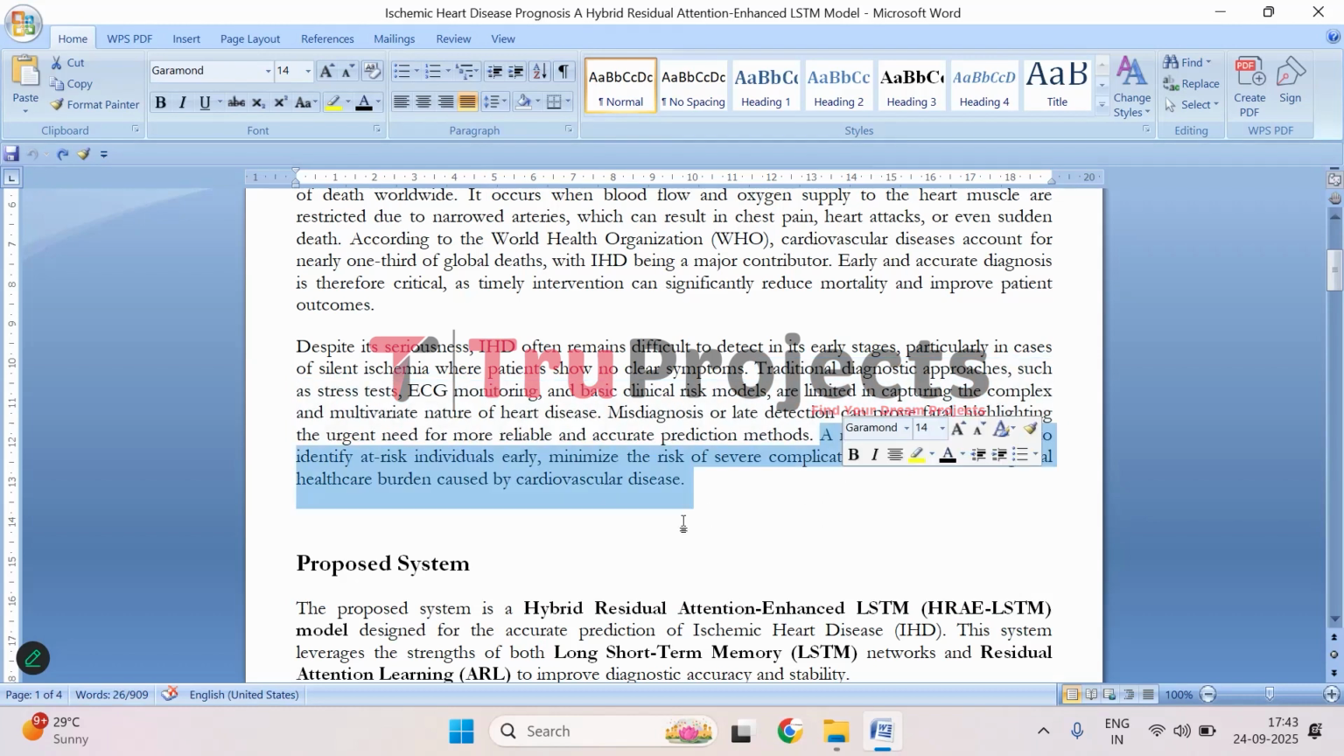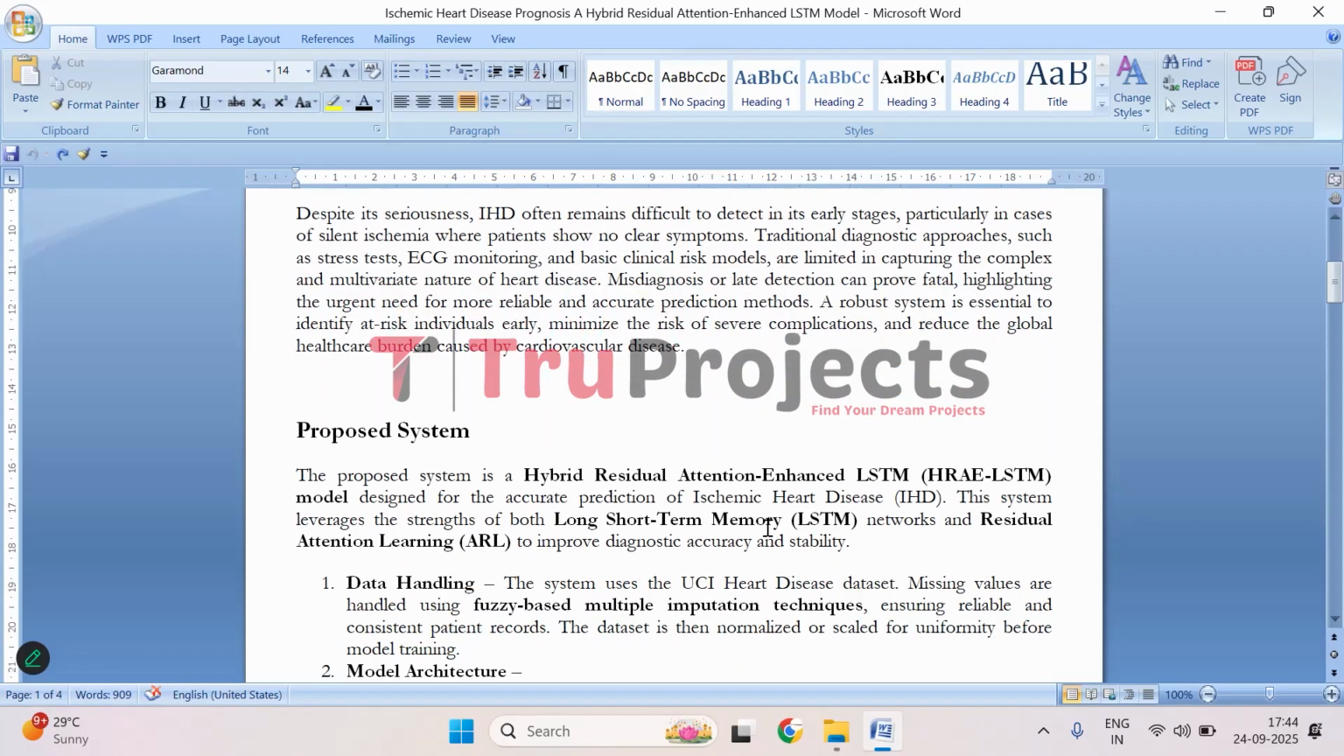That's why we really need better and more accurate prediction systems, something that can look at the patient's data and spot people who are at risk early on. If we can do that, it can prevent serious complications and ultimately reduce the huge impact heart disease has on healthcare systems worldwide. So, the system we are proposing is called Hybrid Residual Attention Enhanced LSTM, that is the HRAE LSTM model. We call it HRAE LSTM in short.